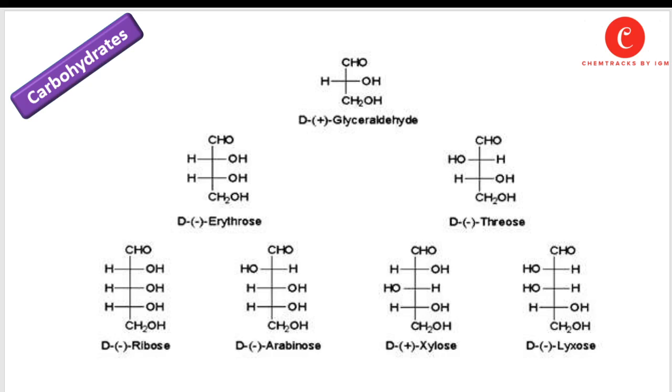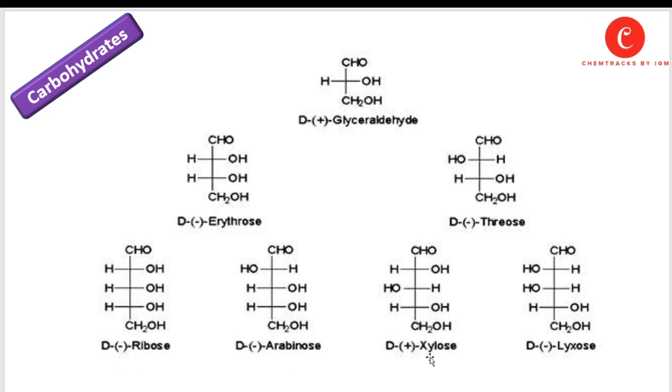Here are some examples of basic members of carbohydrates from the monosaccharides. This is the simplest sugar molecule, D-glyceraldehyde. It consists of three carbon atoms. It contains CH2OH, and this is the aldehydic group, so it is called glyceraldehyde. D-erythrose and D-threose are members that contain four carbon atoms, a chain of four carbons. Again, the functional group is CHO, or aldehydic.